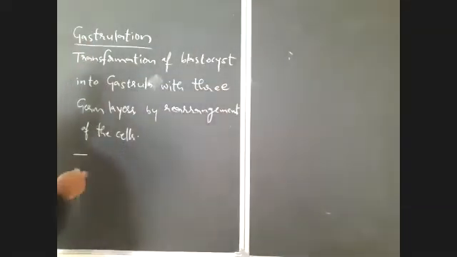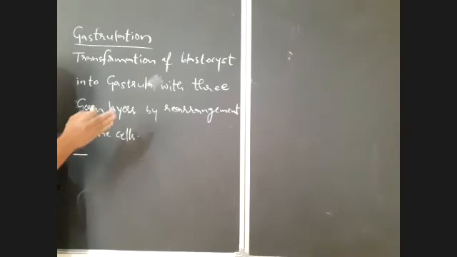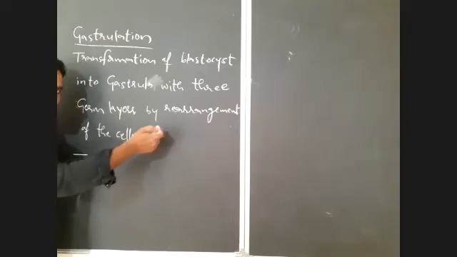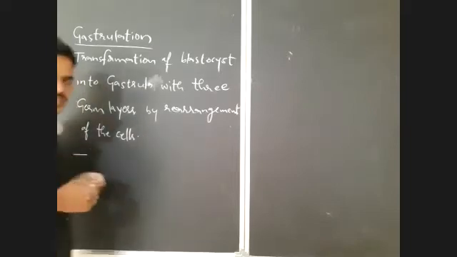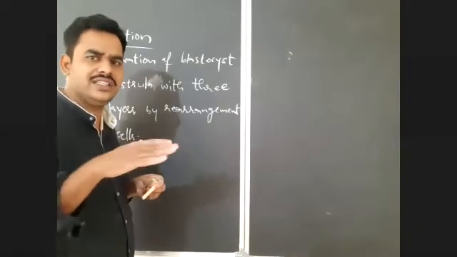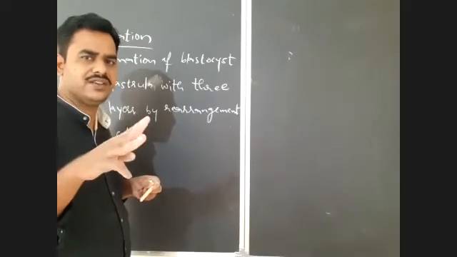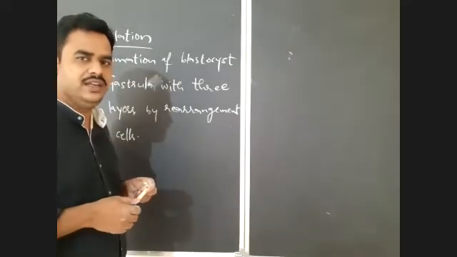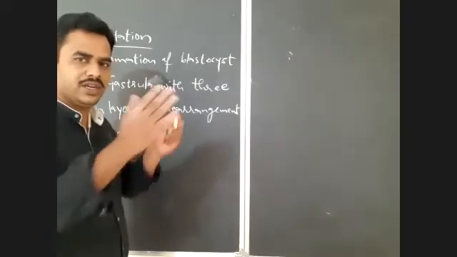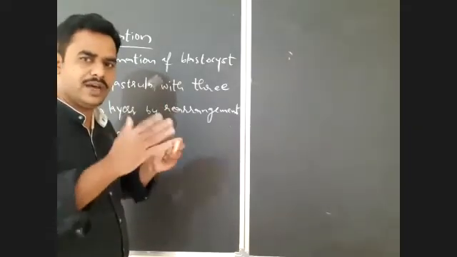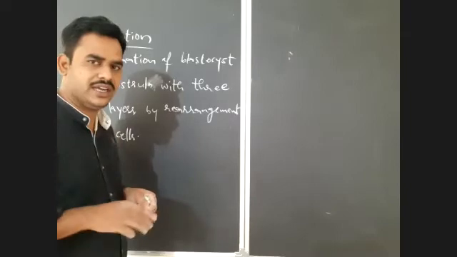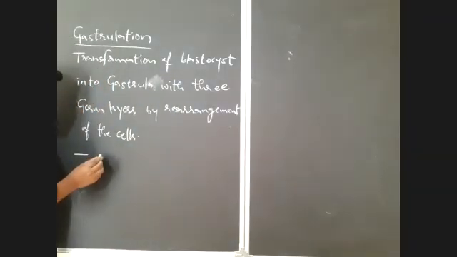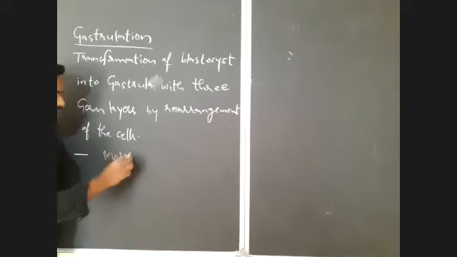So what does gastrulation mean? It is just a movement or migration of cells from one location to another, or from one point to another point in the embryo. Whenever there are movements, then only the rearrangement of all these cells takes place, which leads to the formation of three germ layers. After the formation of these germ layers, the embryo will get a particular form. Before that there is no particular form or morph. Now the embryo will attain a particular form or structure. Because of that, these movements are known as morphogenetic movements.